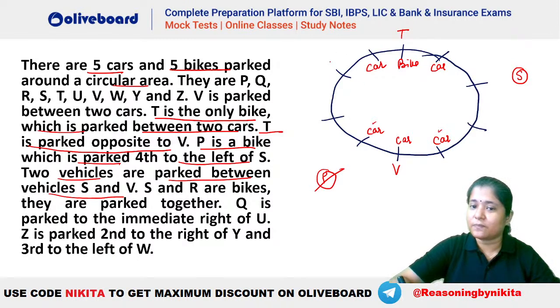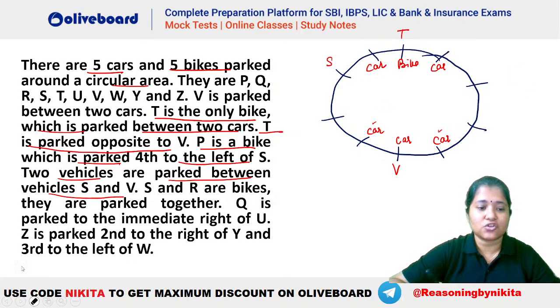So you will have to place your S here towards the left side of V. Okay, so you will see that S will be here towards the left side of V. So you can see S has come here. Okay? So two vehicles between S and V. So S has to be towards the left of V. Now what was given? P is a bike which is fourth to the left of S. So 1, 2, 3, 4. This is your P here and this is a bike here.